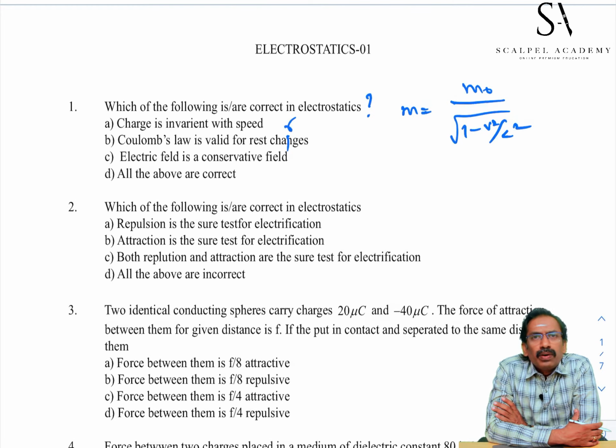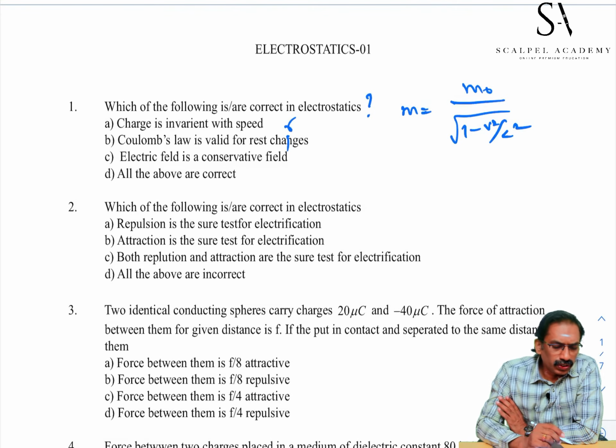Yes, work done by a conservative force is independent of path followed, and depends on initial and final position. Electrostatic force is a conservative force, therefore the electrostatic field is also a conservative field. Therefore, our best choice is all the above are correct.